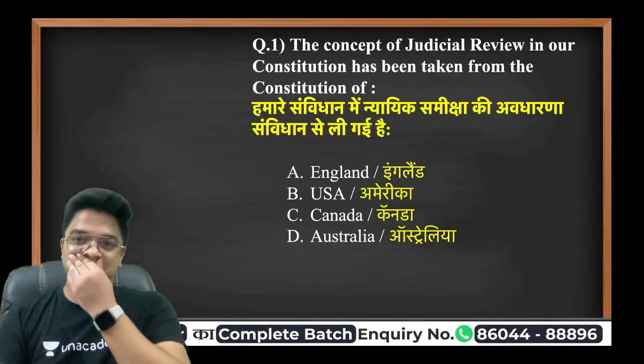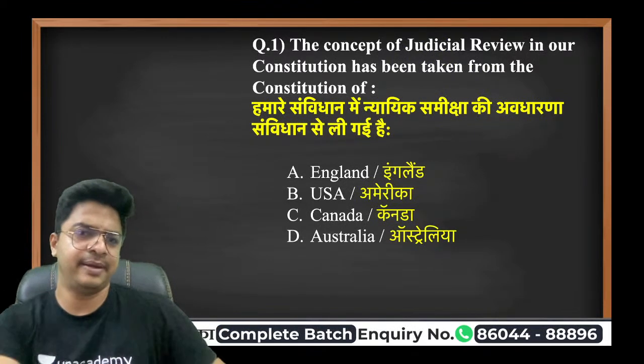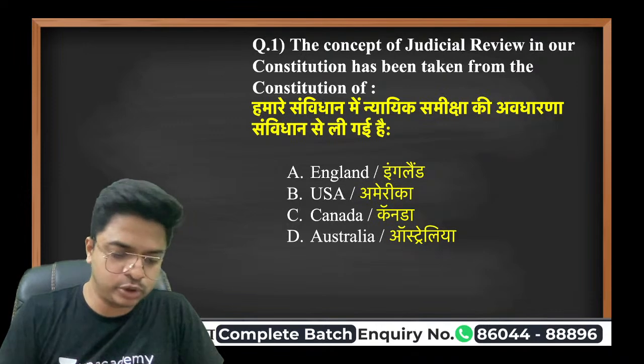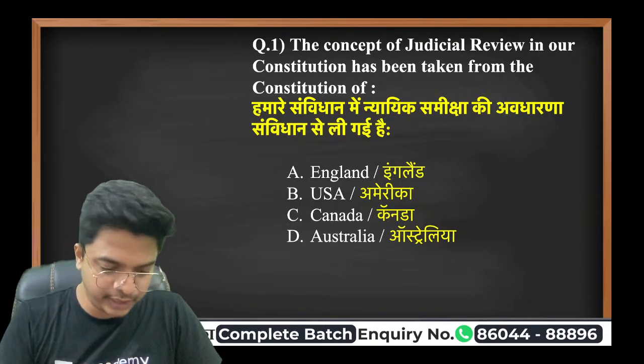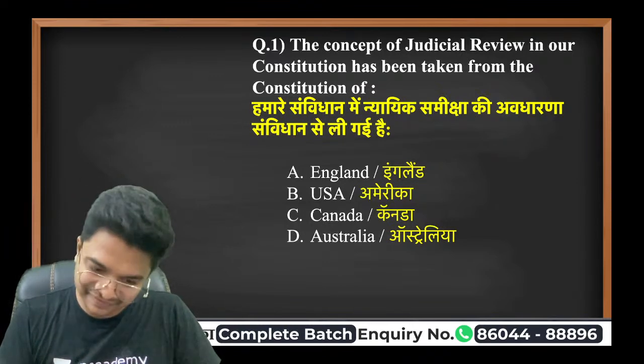So the first question is, the concept of judicial review in our constitution has been taken from where? Let me also open the comment section as well, so I can see it whenever you guys are answering.